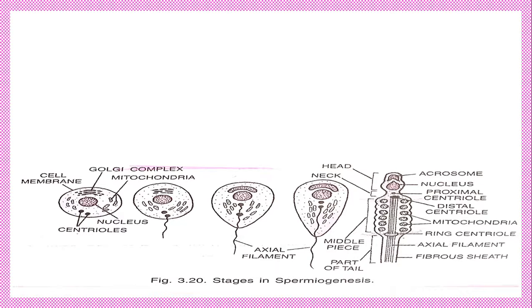Proximal centriole, distal centriole. Look at this picture, it is the matured sperm. Next to the nucleus is the proximal centriole. After that comes the distal centriole. Note carefully, this is called the neck of the sperm. The neck of the sperm has the centrioles: one is the proximal centriole, another one is the distal centriole, next to the nucleus. The proximal and distal centrioles are formed from the centrosome.